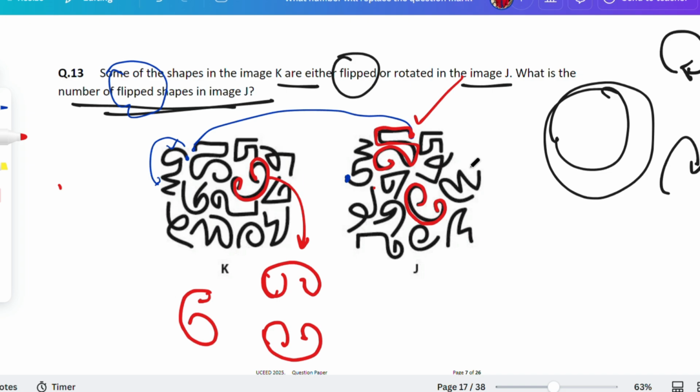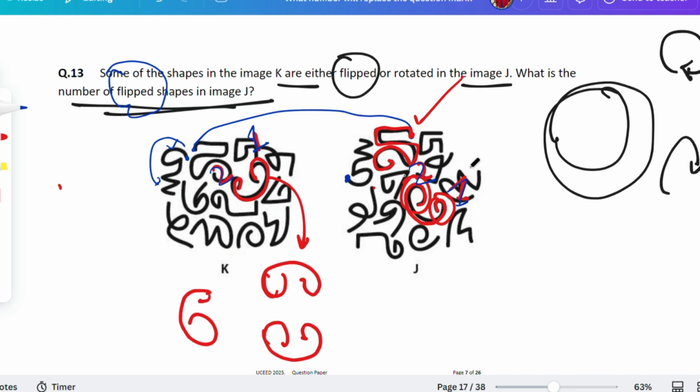The small part will be at the second end and the bigger one at the first end. See here, this one is the first, this one is the second. Here too, this one is the first and this one is the second. That means it's changed: first here, second here. Second and first are changed. You have to see the end as the end. That's what I was trying to teach you guys.